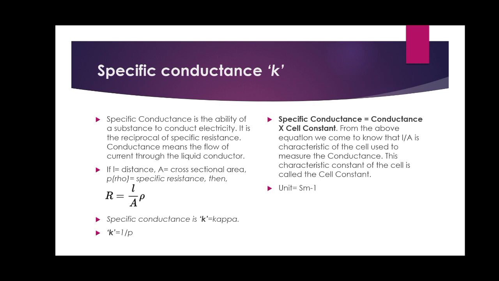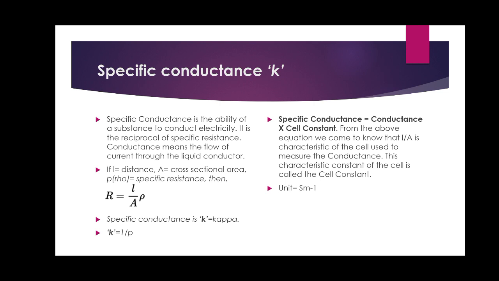Here the specific conductance is kappa, with the symbol K-like symbol. Kappa is equal to the reciprocal of specific resistance, that is 1 by rho. Or we can say the specific conductance is equal to the conductance into cell constant. Cell constant you may be knowing, that is L by A. The conductance is the reciprocal of resistance.